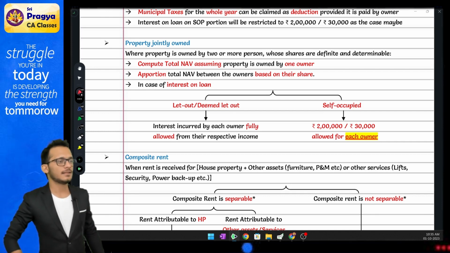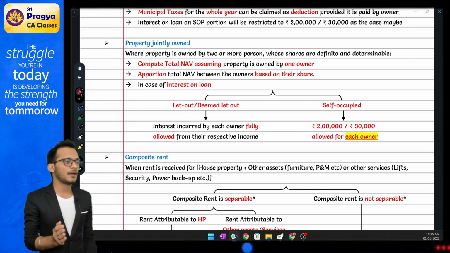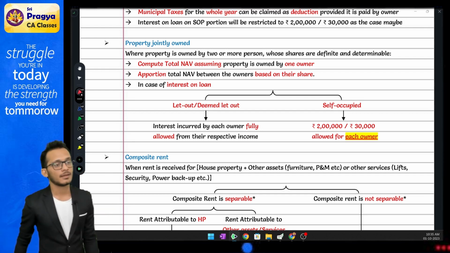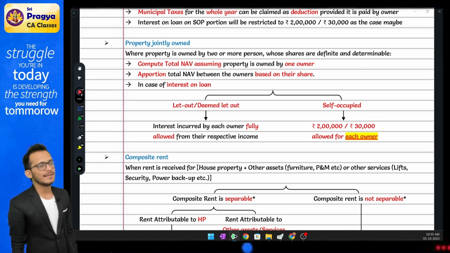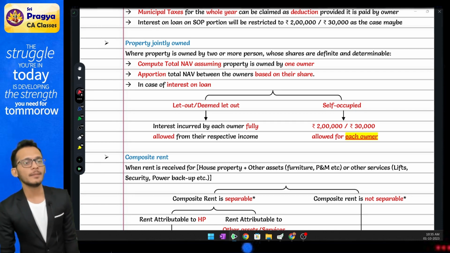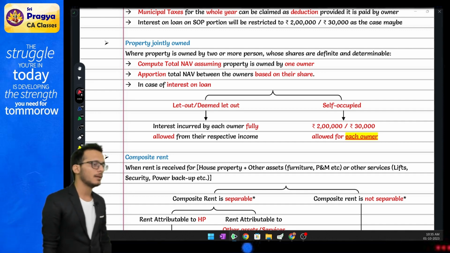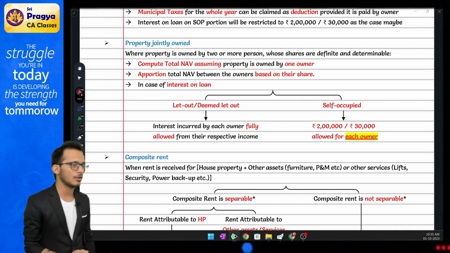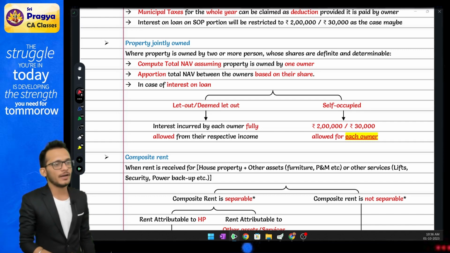Income tax says that if the loan was taken prior to the house being completed, that interest can never be allowed as a deduction because the house is not ready. So for all the period where the house was not ready, it will be called pre-construction interest or pre-acquisition interest. Rahul, how do we find out when the house is ready?